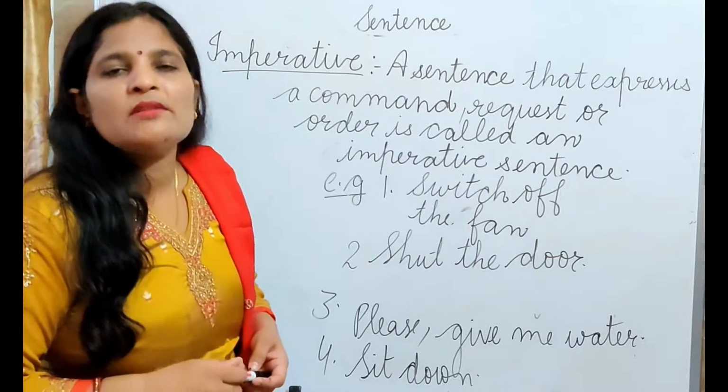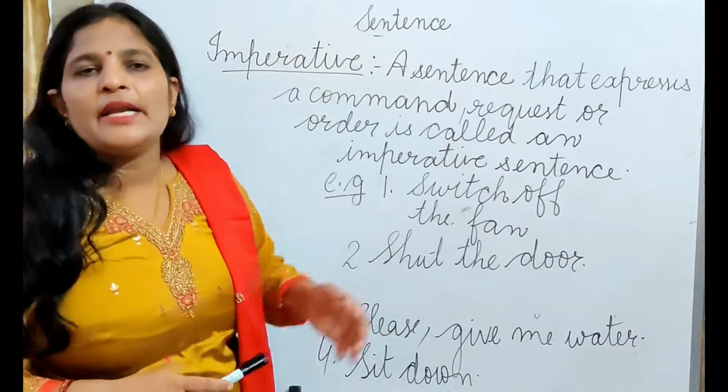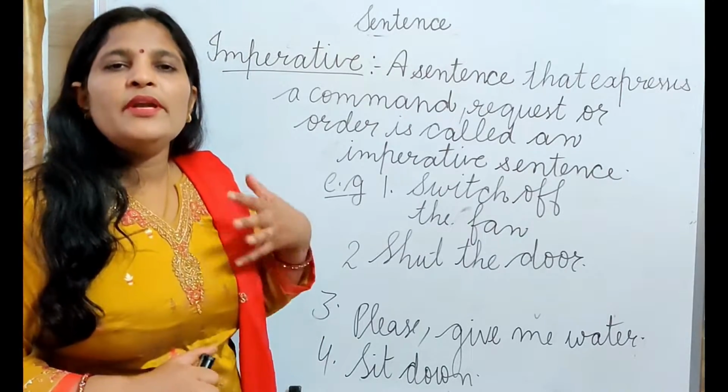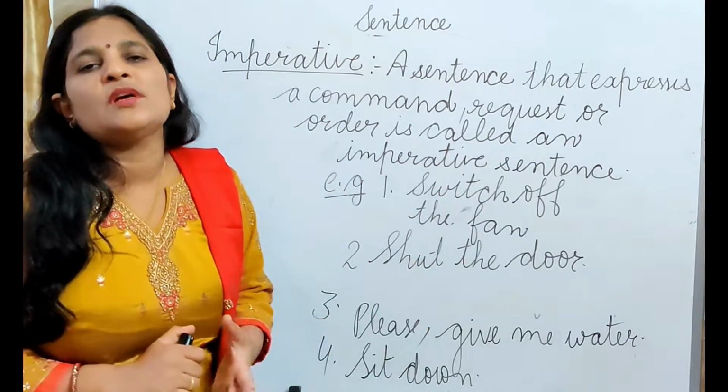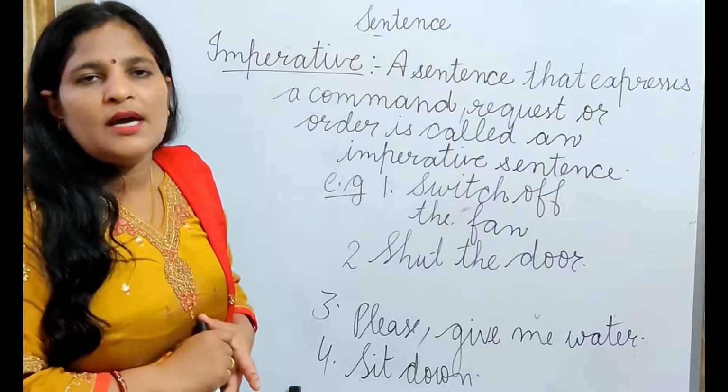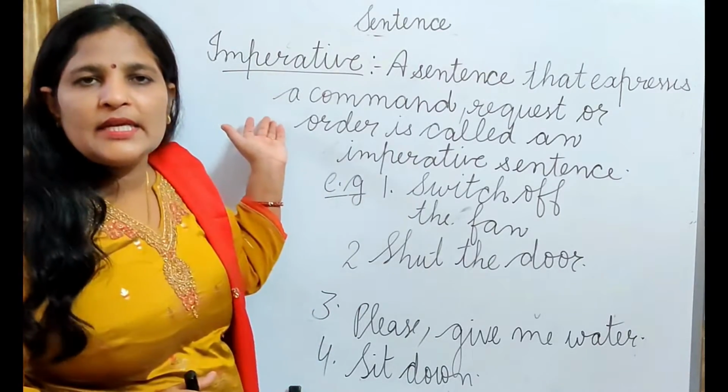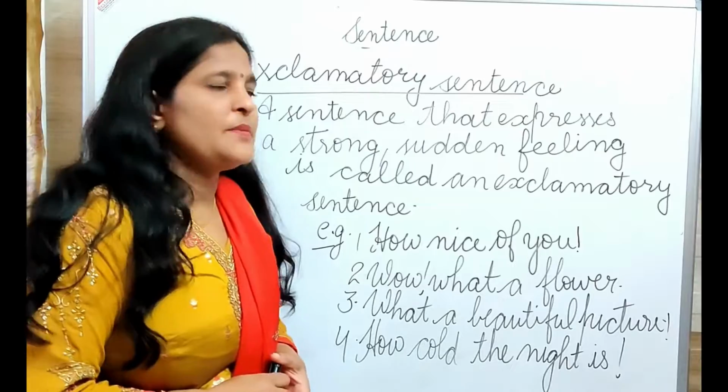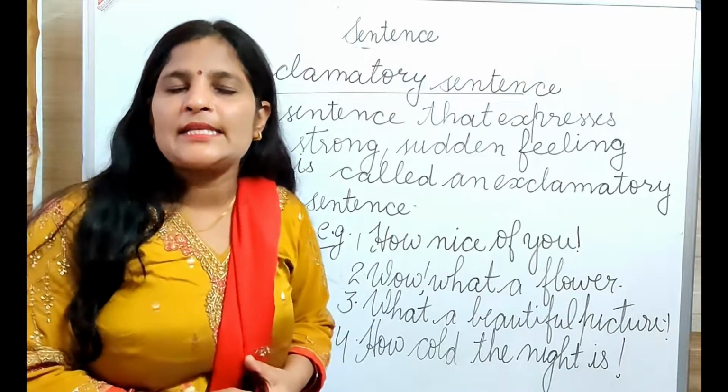So, beta, imperative sentences express a command, request or order. When we give a command, request or order to someone, those sentences are called imperative sentences. I think it is clear to you, beta? Yes, beta. Next is the exclamatory sentence.